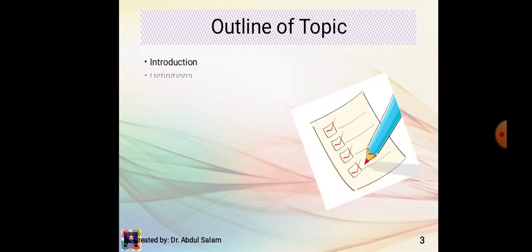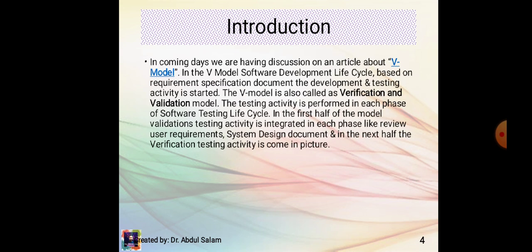Outline of the topic includes introduction, definitions, key difference, verification versus validation. First of all, introduction. In coming days, we will have a discussion on an article about the V model. In the V model, software development life cycle is based on the requirement specification document, and the development and testing activities start. The V model is also called the verification and validation model. The testing activity is performed in each phase of the software testing life cycle.